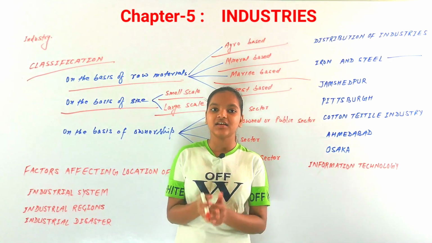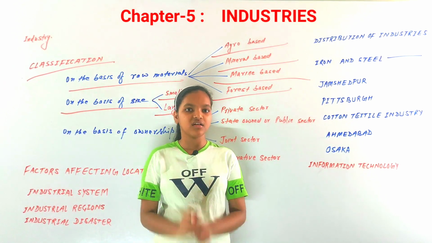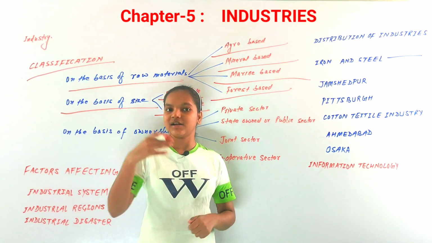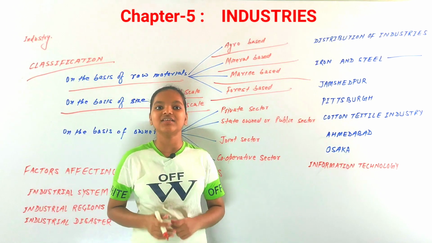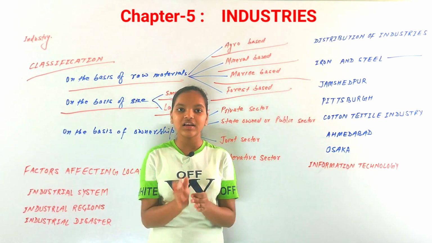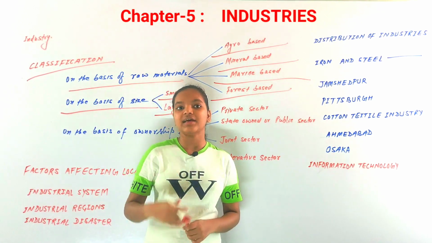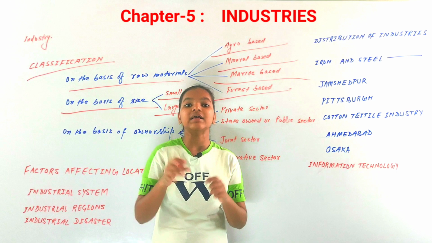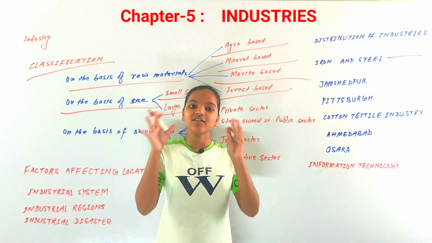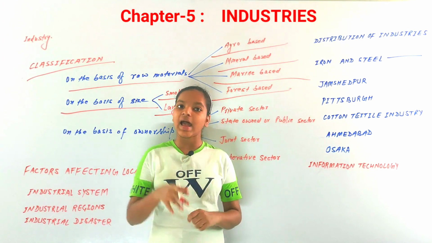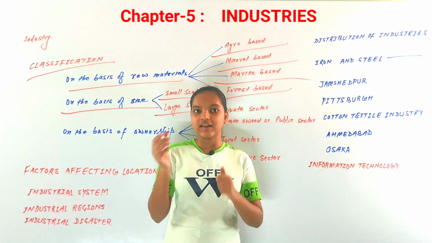Small scale industries are those industries, like cottage industries or household industries, that are very small compared to other industries. You know that poultry industries and handicraft industries are at a very small level. They are not on a very large scale. That is what is called small scale industries. Weaving, basket weaving, and many handicrafts are made on a very small scale. So that is called small scale industries. Now next is large scale industries.